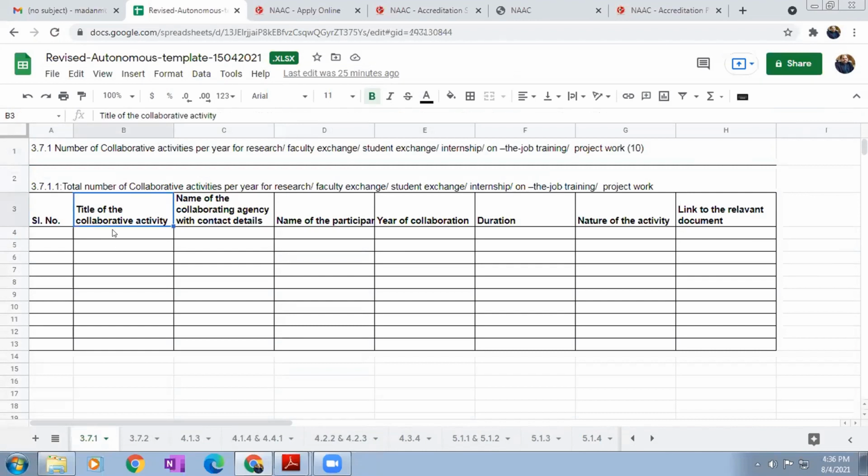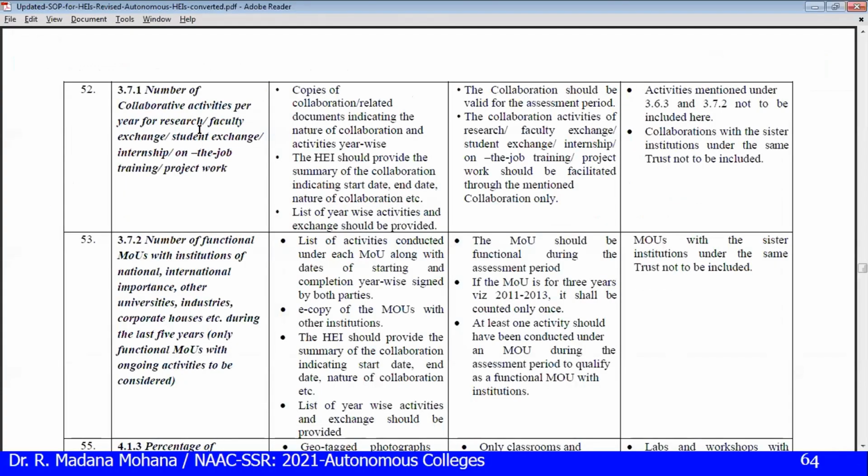Title of the collaborative activity, name of the collaborating agency with the contact details, and the name of the participant. Every individual name you have to mention. Then year of collaboration, the duration, nature of the activity, and link to the relevant document. The supporting MOUs and sanction letters you should upload on the website, and that link needs to be provided. So for 3.7.1, let us see the SOP.